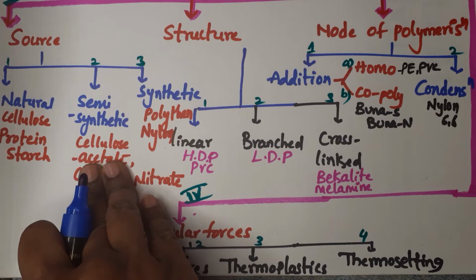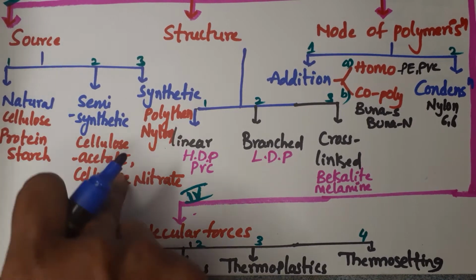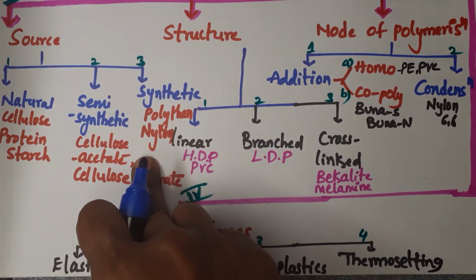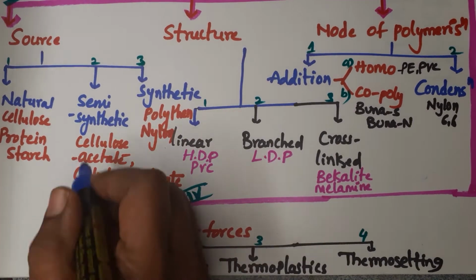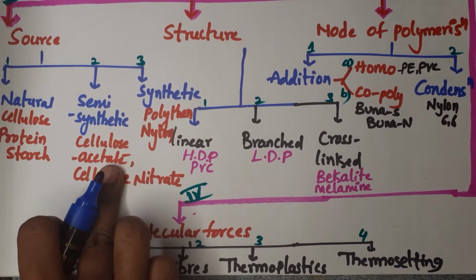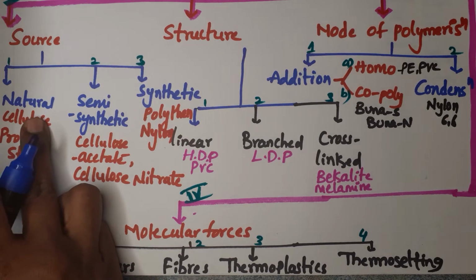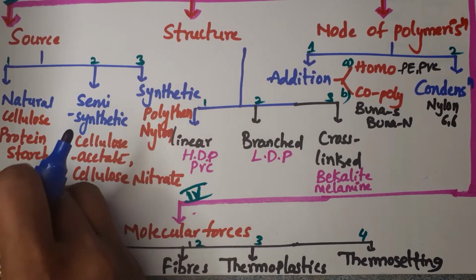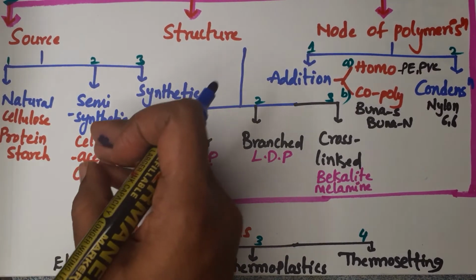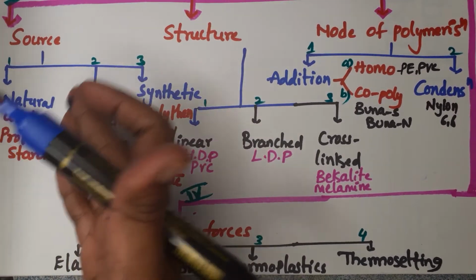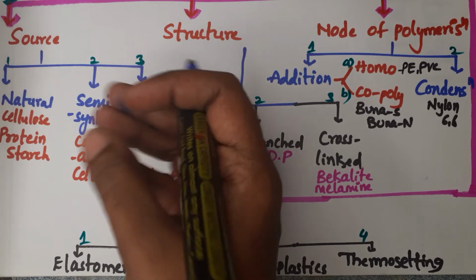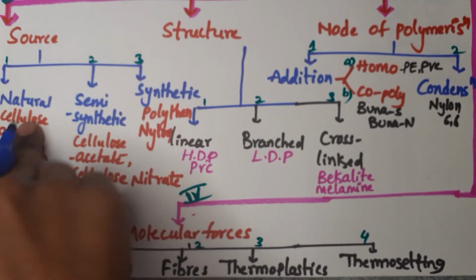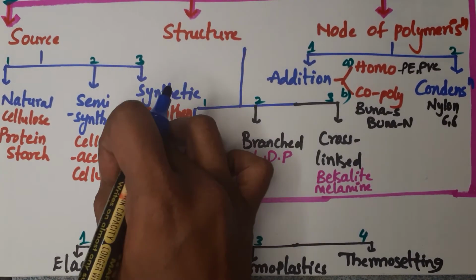These polymers are the synthetic derivatives of the natural polymers. Example, cellulose acetate and cellulose nitrate. These two are the derivatives of cellulose, right? And cellulose is a natural one. We are preparing the polymers by using natural sources, that are called semi-synthetic.